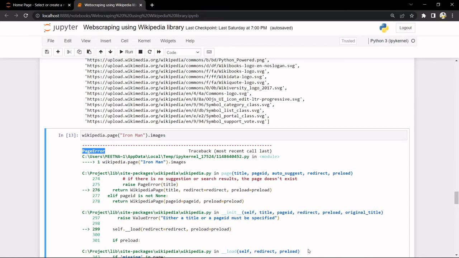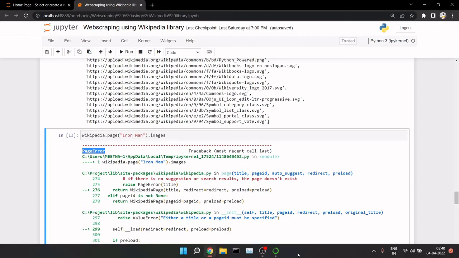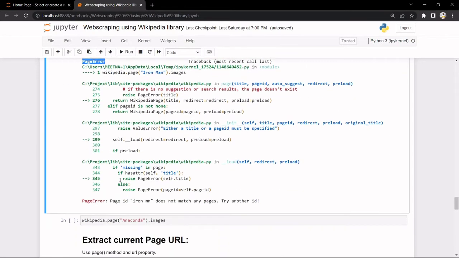This error can be rectified, but it is not included in this video because I will be uploading another video on web scraping. In that video, I will explain how we can deal with this error. It is very simple. We just have to import the MediaWiki API and we'll do it with that. That's for another video, not for this one.